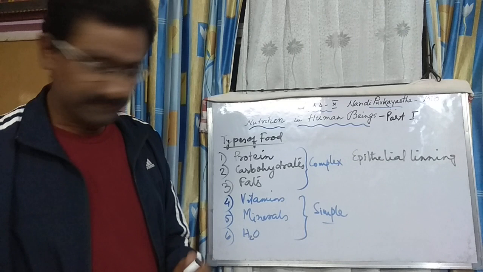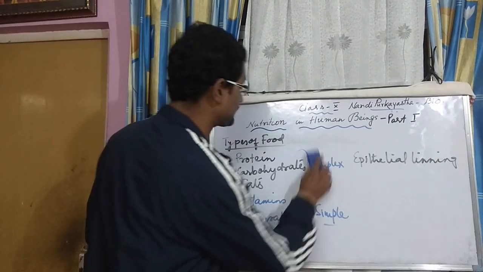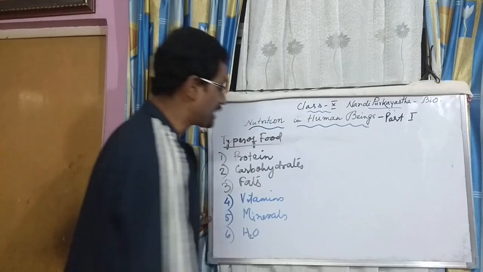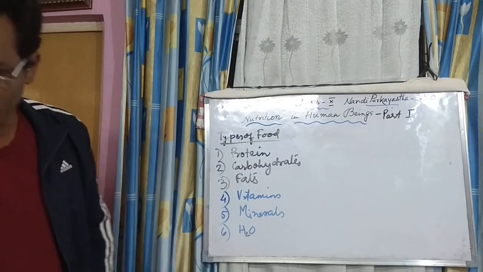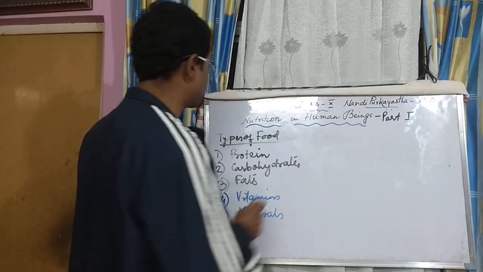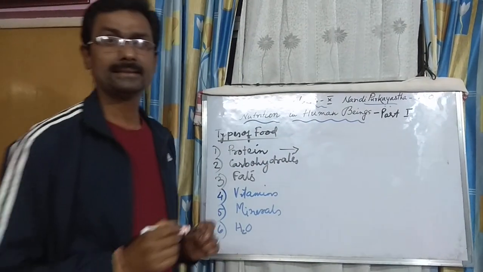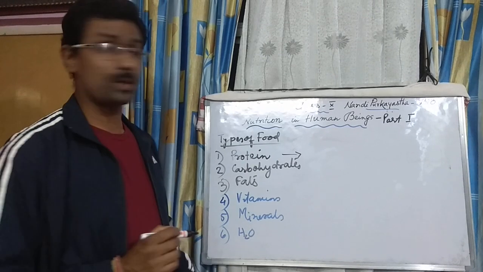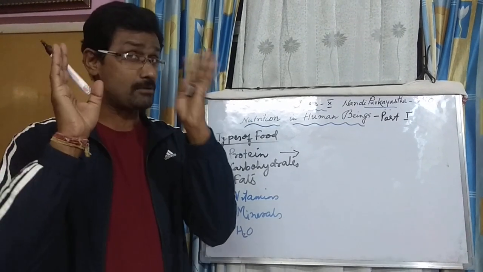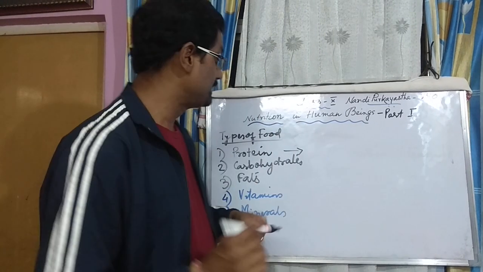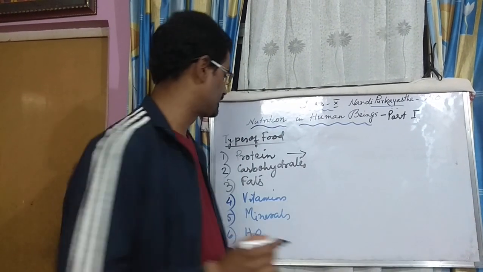Now, after this, we need to know another aspect of it. Proteins. When we speak about proteins, from where do we get proteins? What are the sources of proteins? I am giving 2, 3 examples; I will not be able to give you too many, you will be writing down more examples.